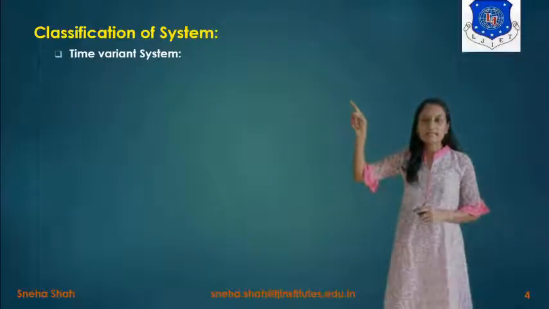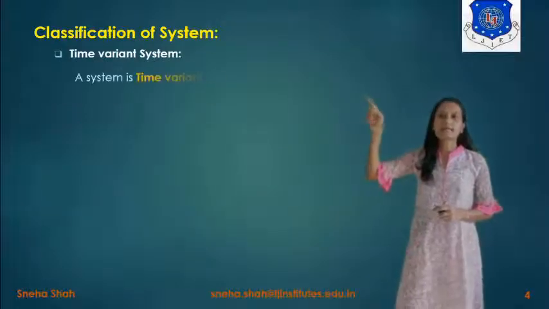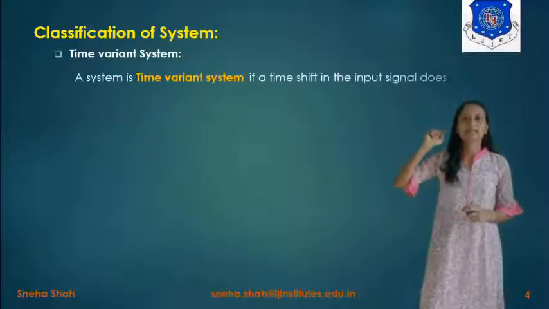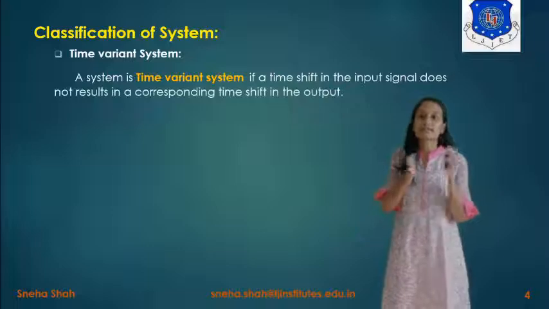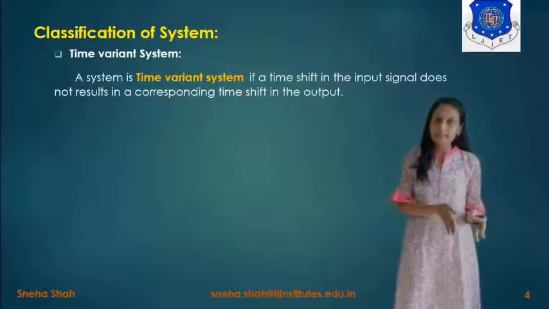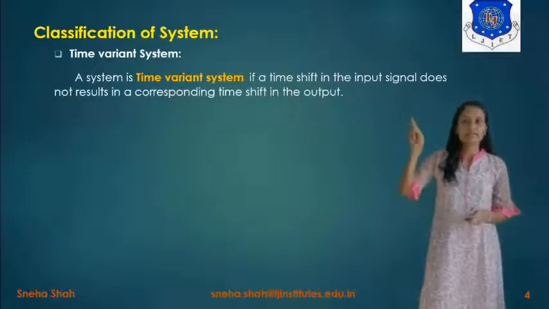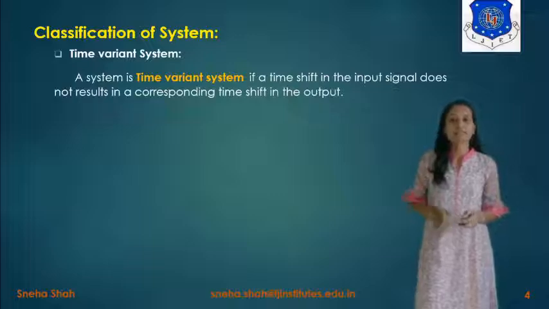The next type of system is the time variant system. A system is said to be time variant if a time shift in the input signal does not result in the corresponding same time shift in the output signal. Then it is known as a time variant system.